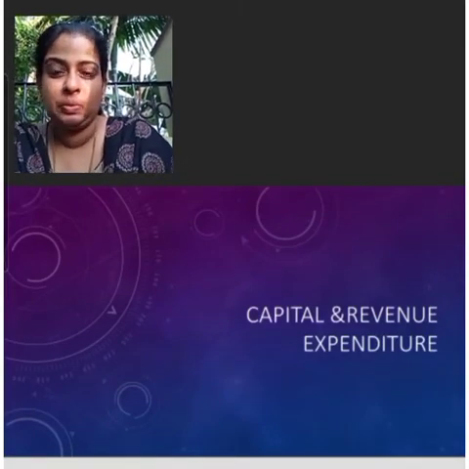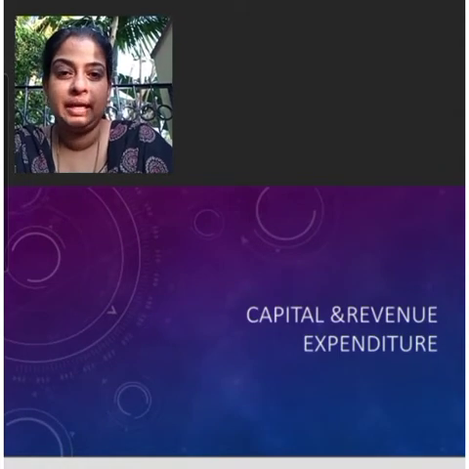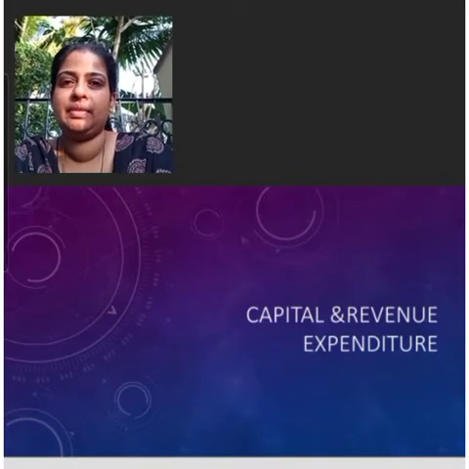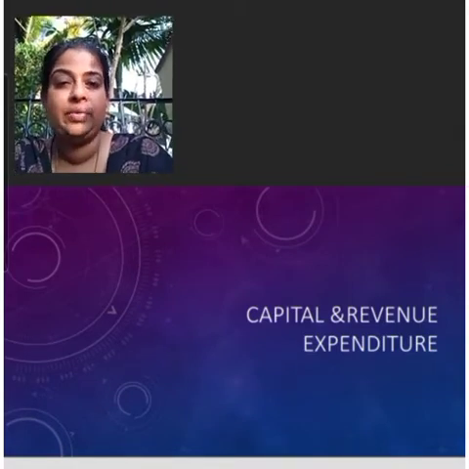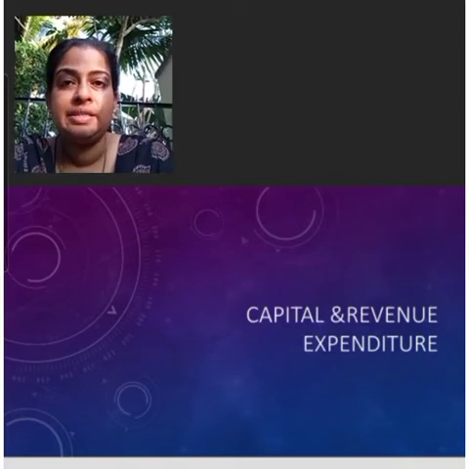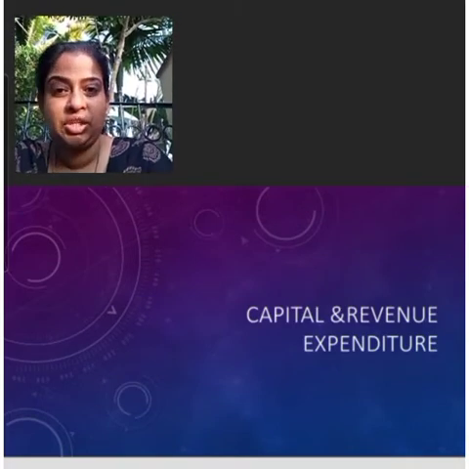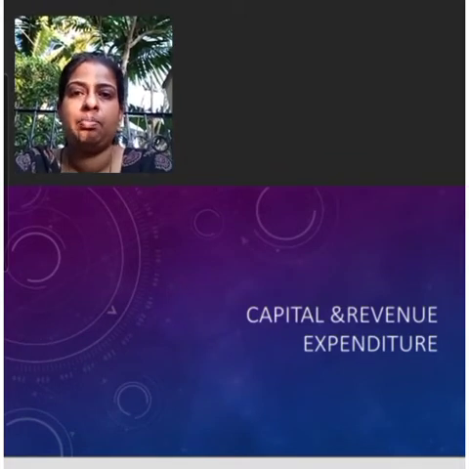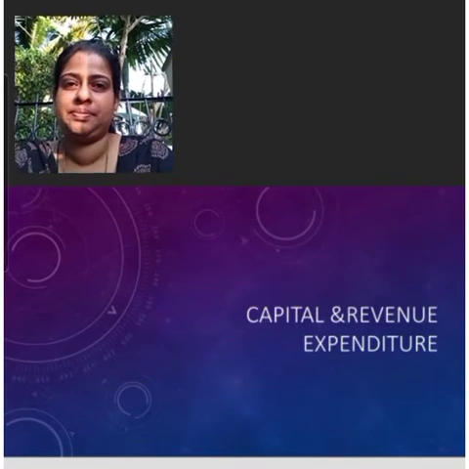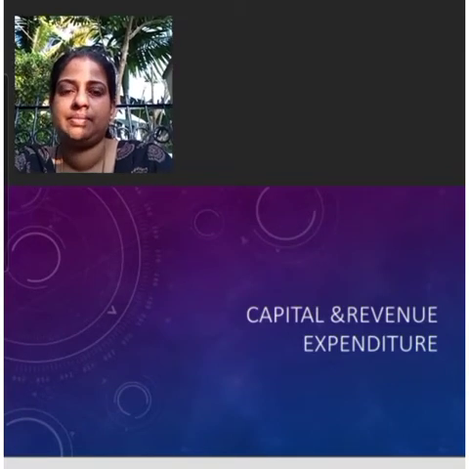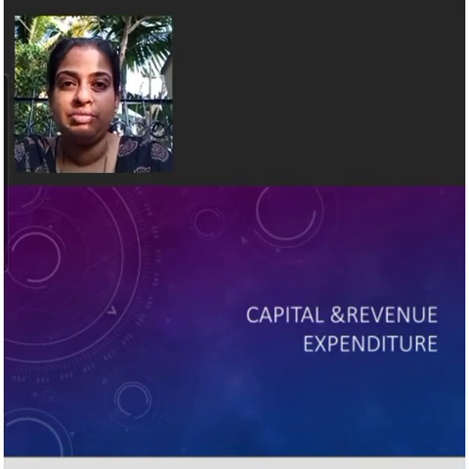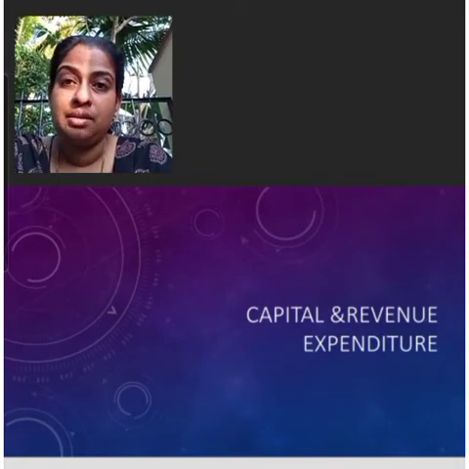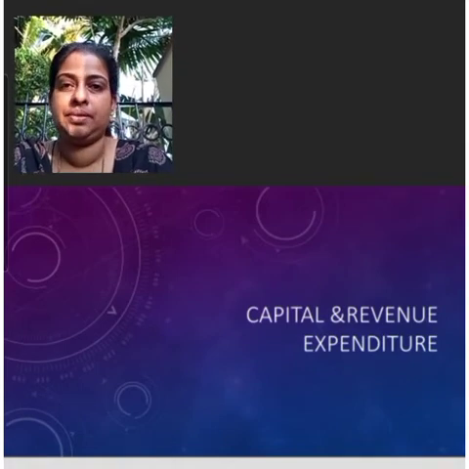In this third module, we are going to study the important capital and revenue expenditures of the company. A very important distinction in accounting is between capital and revenue items. The distinction has important implications for making of the trading and profit and loss account and balance sheet. The revenue items form part of the trading and profit and loss account, the capital items help in preparation of the financial statement, that is balance sheet.